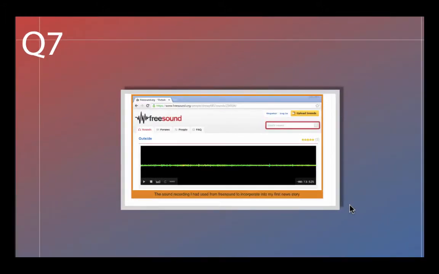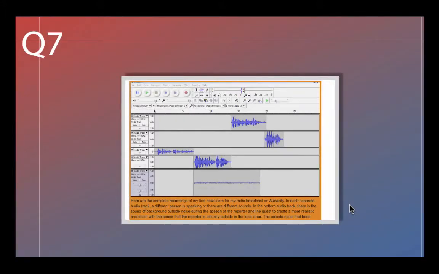Here we have a collection of different audio tracks which are put together to create our news item. This news item consists of loads of different audio tracks, and each one consists of different content. The bottom track is of an effect, and this effect has been amplified to be played at a lower volume than the rest of the broadcast. This ensures that it does not disrupt any of the broadcast or any of the speakers involved.